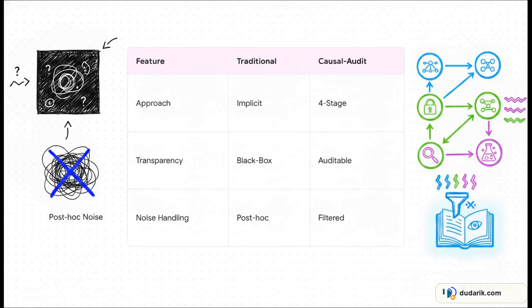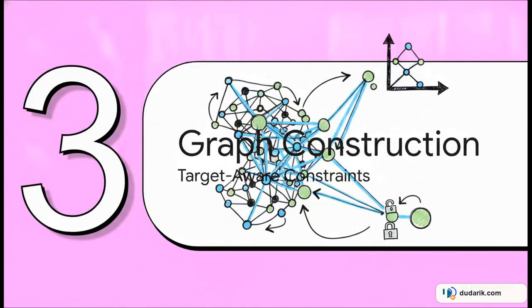It swaps out the end-to-end black box for 4 distinct modular stages: graph construction, constraint application, path evaluation, and evidence synthesis. And because it's modular, every single decision path is fully auditable and traceable. It explicitly filters out the noise right from the start rather than trying to slap a post-hoc correction on it later. But wait, how do you actually build a causal graph that doesn't just evolve into a giant, tangled mess of associations? Let's look at Section 3, Target-Aware Graph Construction.